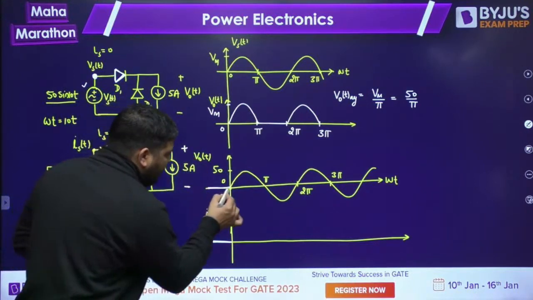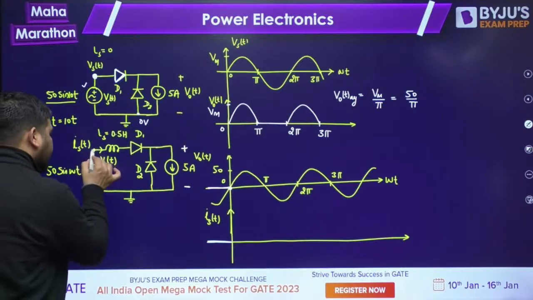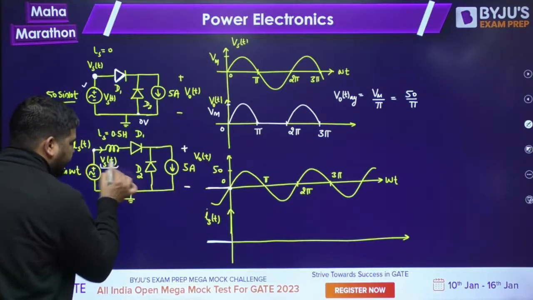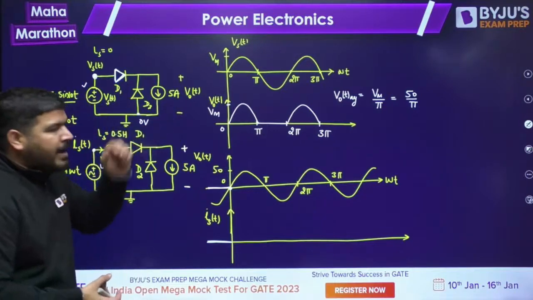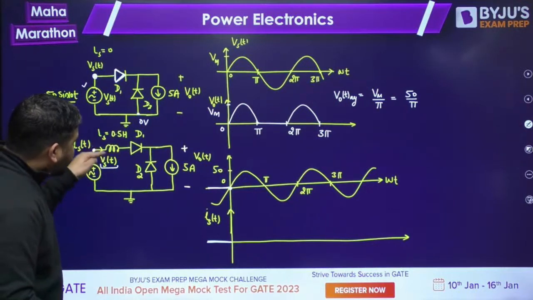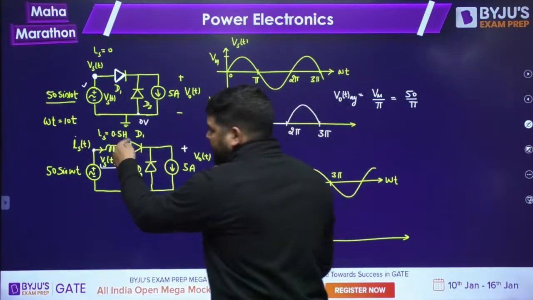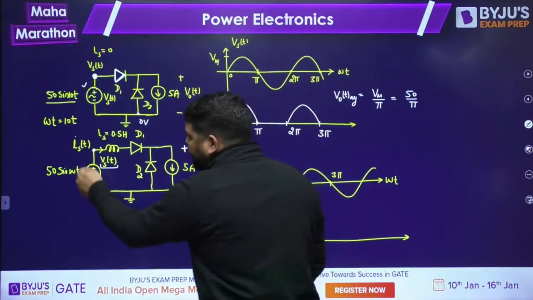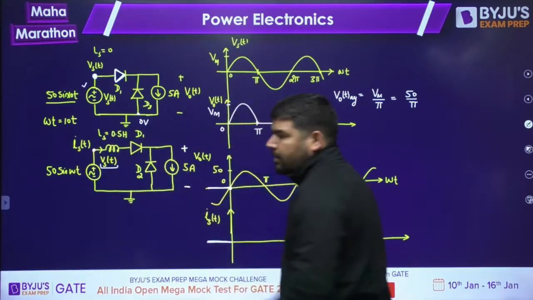Now, after t equal to 0, what will happen? After t equal to 0, this is positive now. If this voltage is positive, then this diode has to conduct. But the inductor is there now. Due to this inductor, the current will not abruptly shift to this side.